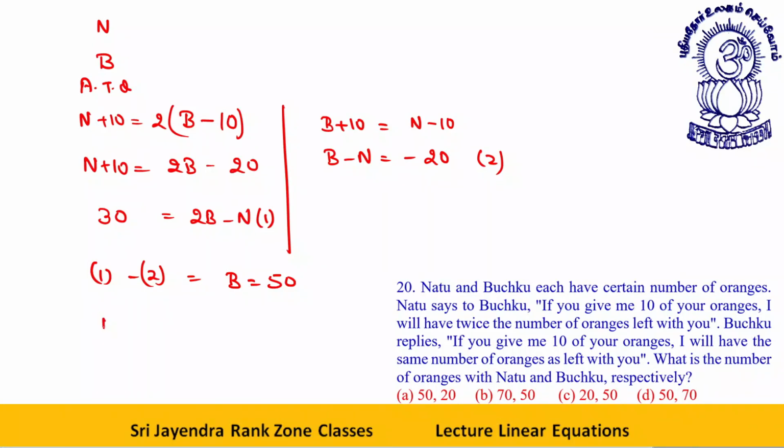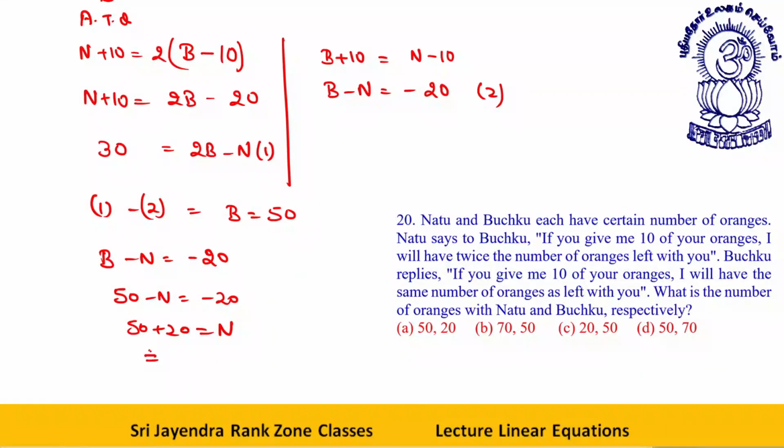Now b minus n is equal to minus 20 means 50 minus n is equal to minus 20, or 50 plus 20 is equal to n. This implies n is equal to 70. Okay, dear students, clear to all of you? Fine, let's move ahead.